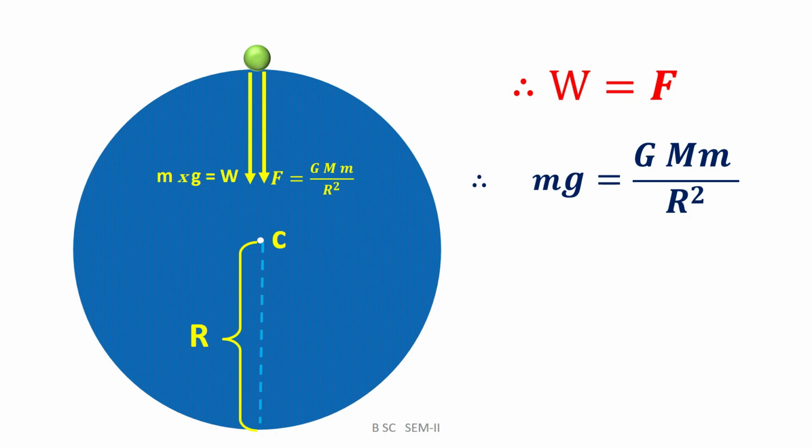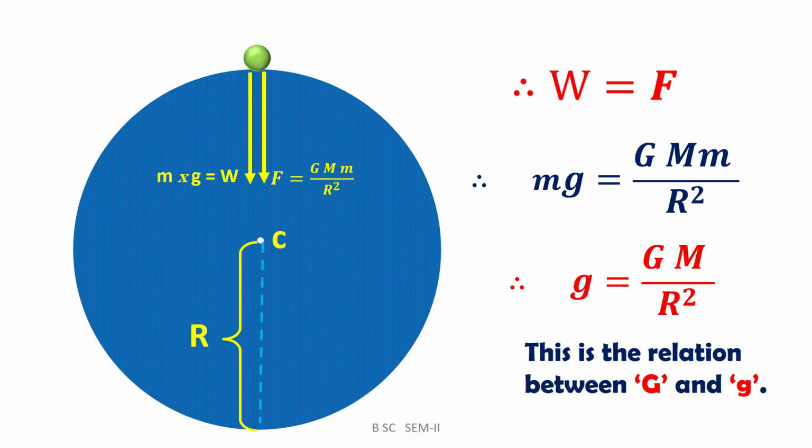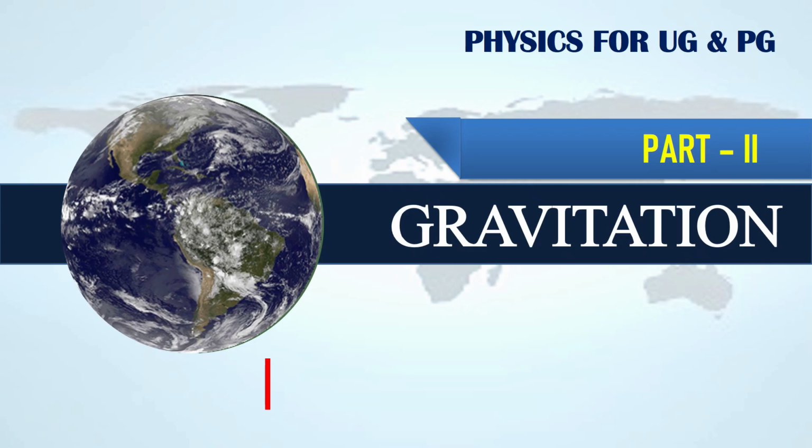Therefore, the small m is cancelled, and the equation can be written as g is equal to GM divided by r square. And whatever equation we obtained here is the relation between gravitational constant G and acceleration due to gravity, which is represented by the small g.